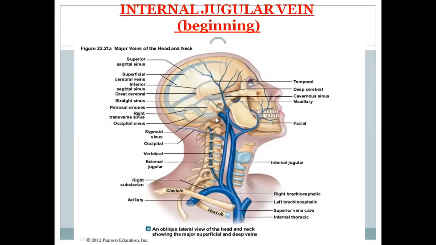This picture also shows the internal jugular from the jugular foramen coming downward, and it is receiving the common facial vein. Facial vein is a tributary of the internal jugular. This is an external jugular. It is behind the mid of the clavicle, and lower down we have the first rib. Posteriorly we have the cervical spines along with the transverse processes.